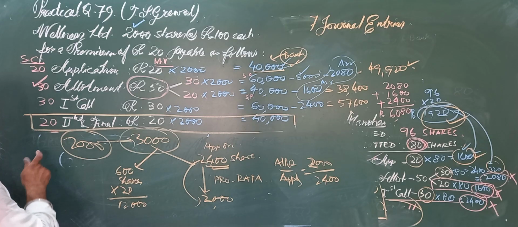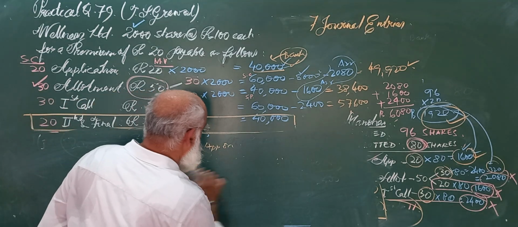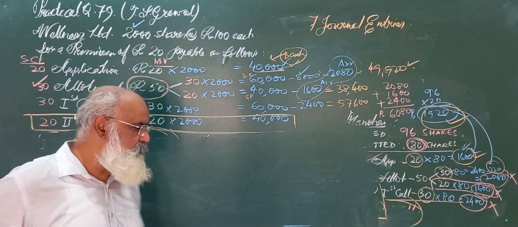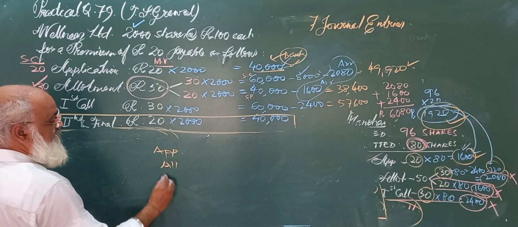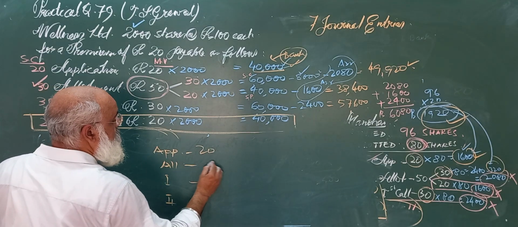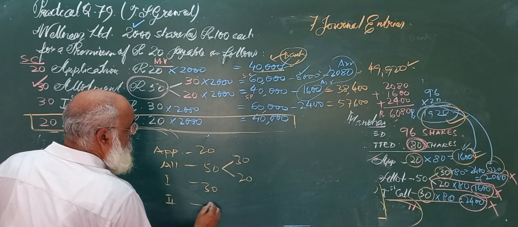Now the second thing, this was the first thing. Now the second mistake, what you will do, is in forfeiture. In forfeiture, it is application, then allotment, first call and second call. Now it is 20, it is 50, 30 and 20, then it is 30 and 20.